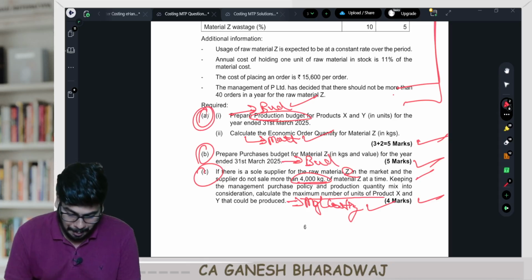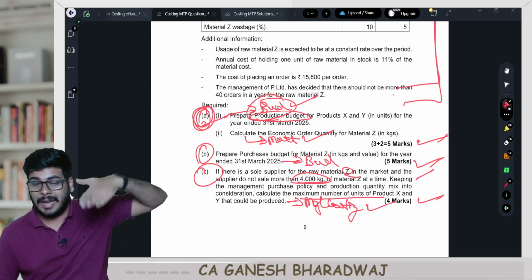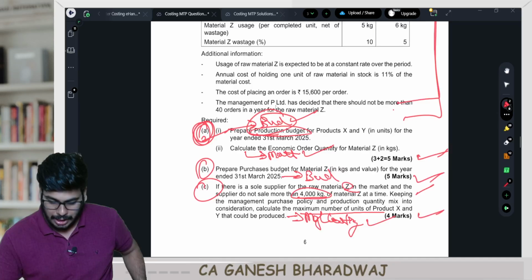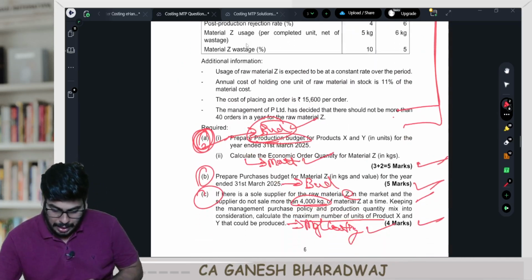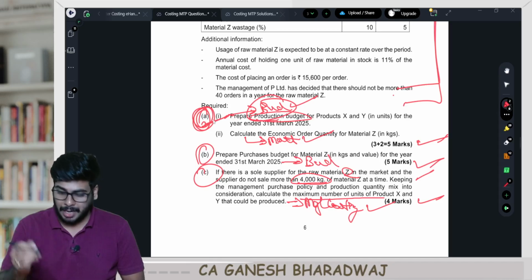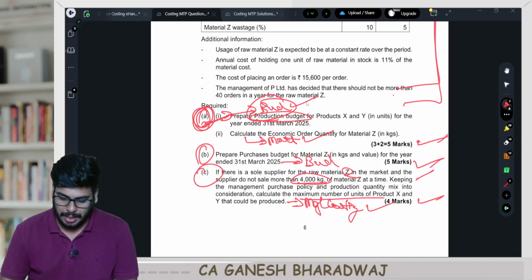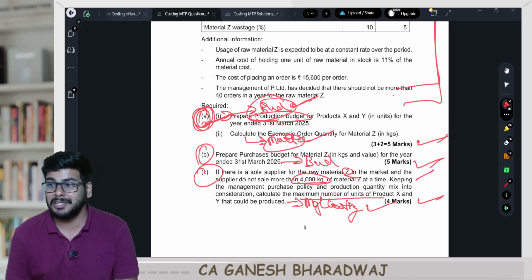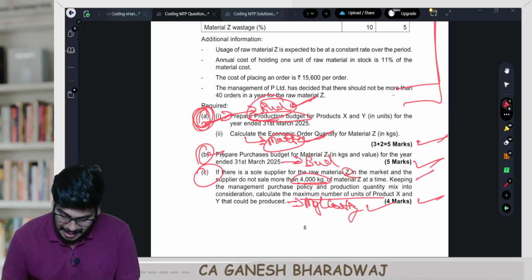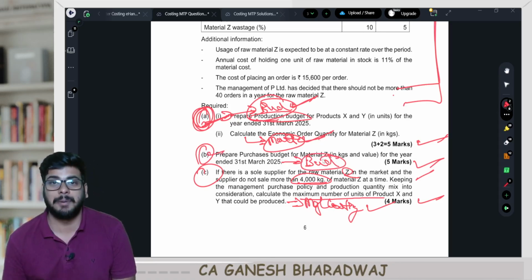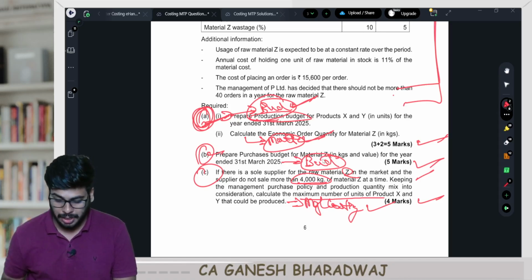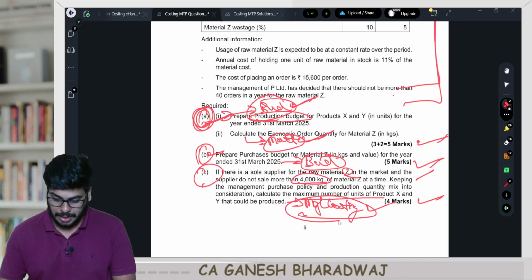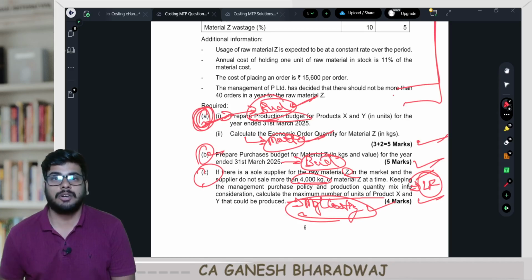Now, in that part A, the first part of the question is being tested. Look, the facts of the question is only a single fact. Under the same question, A1 is from the budgetary control area, A2 is from the material cost chapter. Then the B part of the question is once again from the budgetary control area, that is your functional budget. And the C part is from the marginal costing chapter. Look at this. They have tested one limiting factor concept.